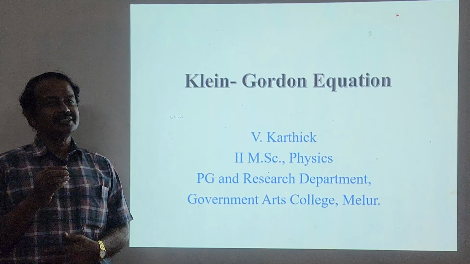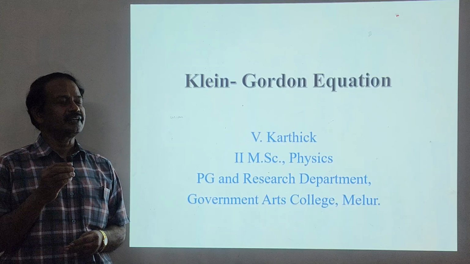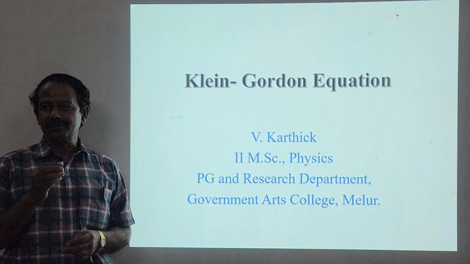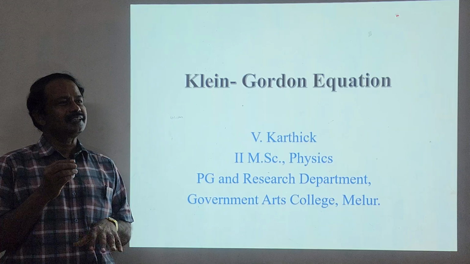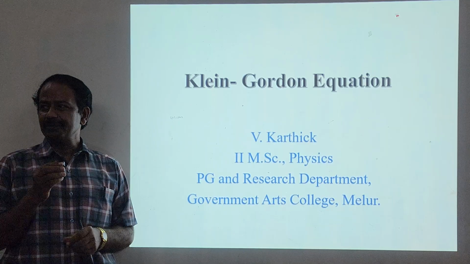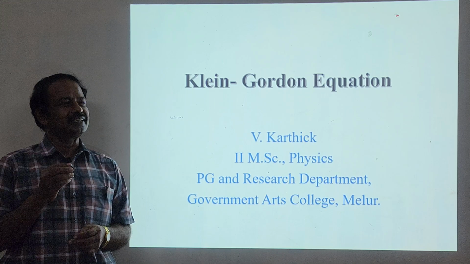This Klein-Gordon equation started in the year 1927 at the Solvay conference. That was the fifth conference on electrons and protons. In 1927, there was a conference among physicists and chemists, and they gathered together.